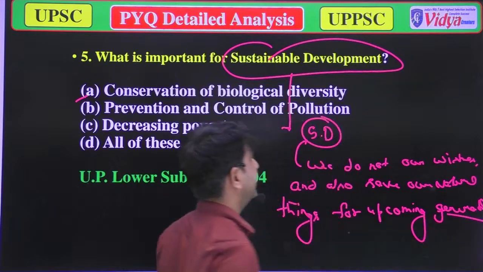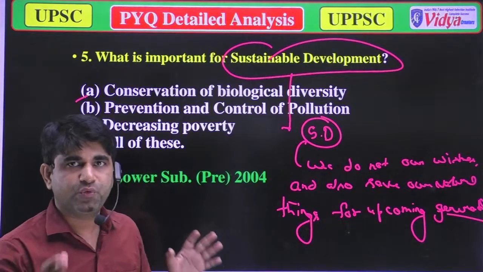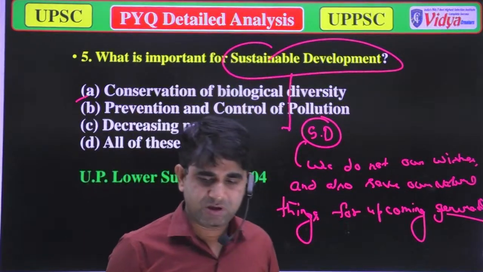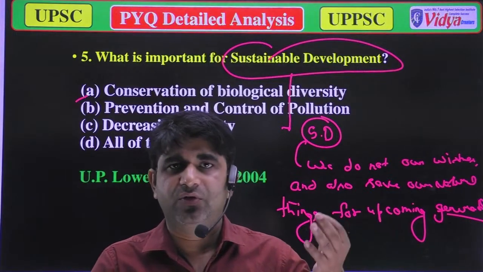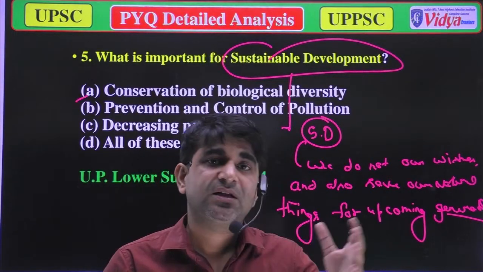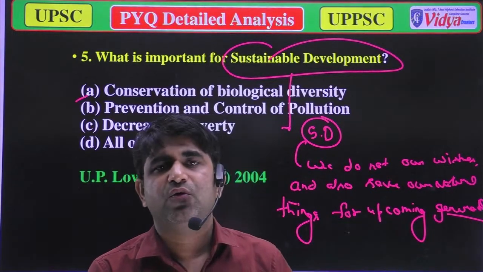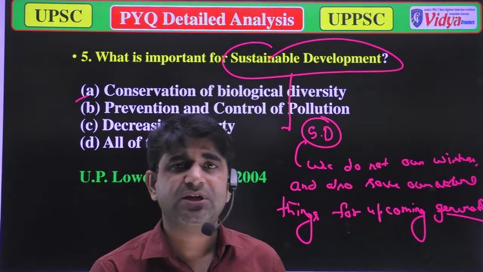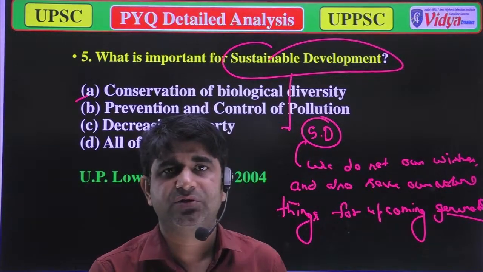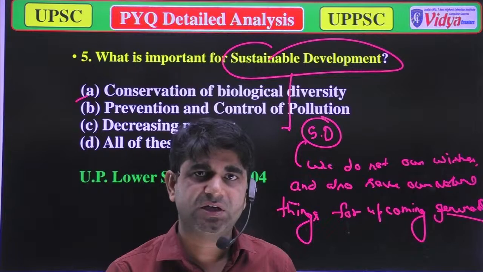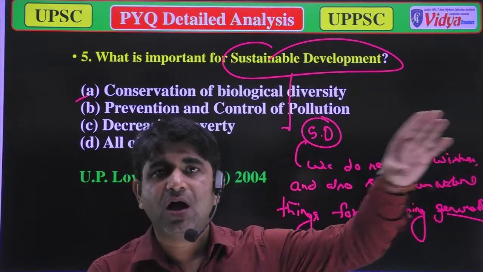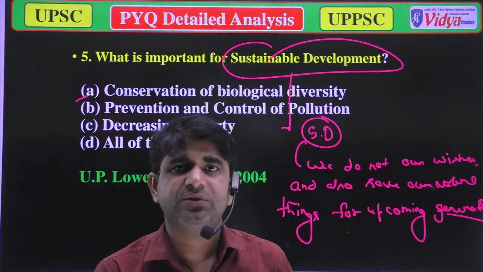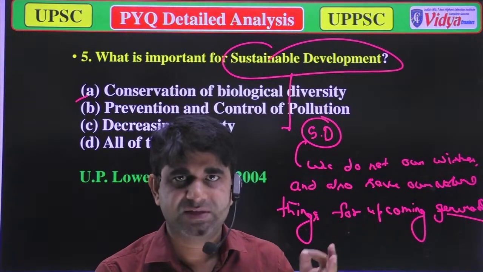Now you can understand that in sustainable development, we mainly work for environment-saving programs. We use natural resources to a certain limit, and we also save them for our upcoming future generations. So this type of development is known as sustainable development.